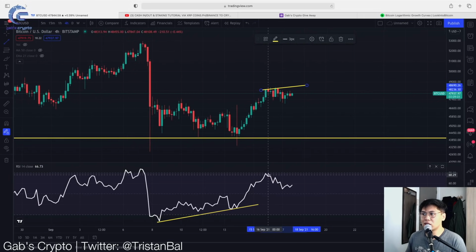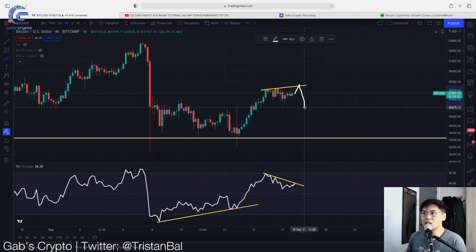And then look at this RSI. The RSI is currently declining. So yeah, we might actually get one more run up to the upside. Pwede tayo mag-pump to the upside and then get rejected by this. And then somewhat, we could see this one last pullback for the Bitcoin price.